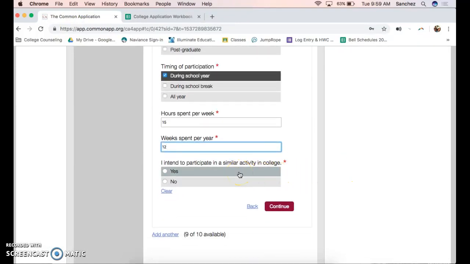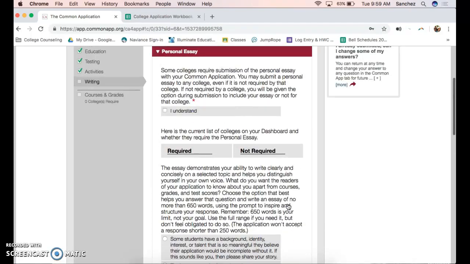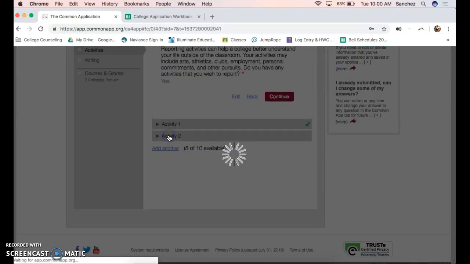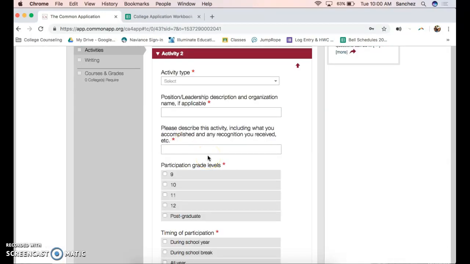And this is just in case you are interested in participating in the sport, whether it's intramural or for the actual school team. You can indicate your preference there. And so you'll just go through that. If you have another activity that you want to put in, you can do that. So again, this is where community service comes in. All of that, you will just find the appropriate thing to put on here if you did do community service, right? So you did it at Lincoln Elementary School. You'll type in that.